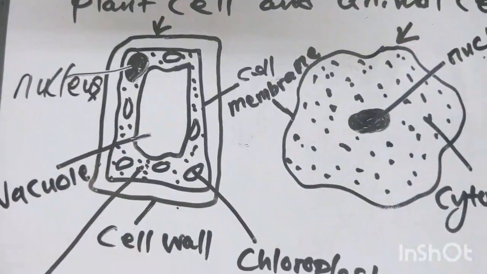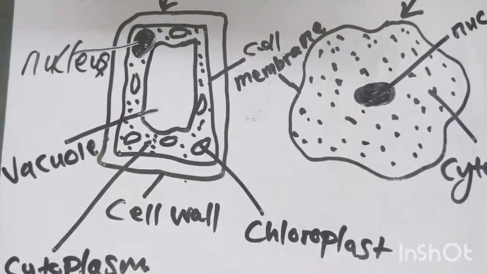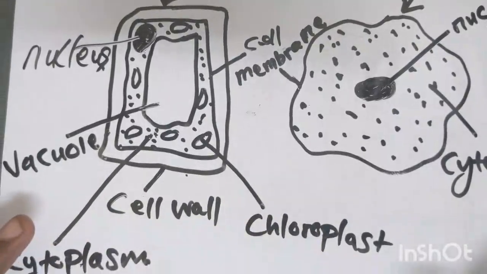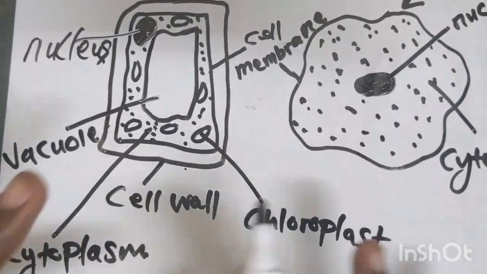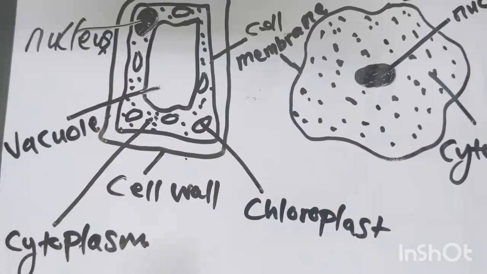You need to look at the differences and the similarities of these cells. What are the differences?